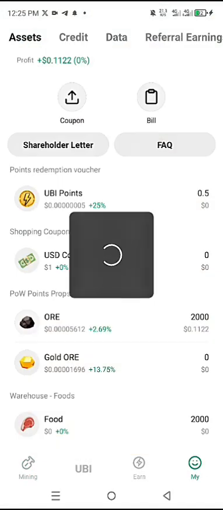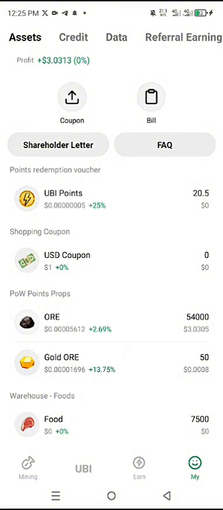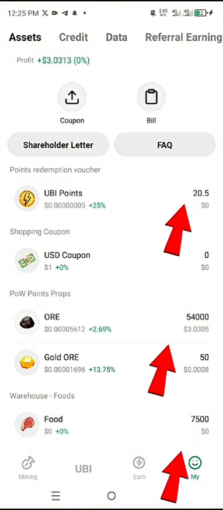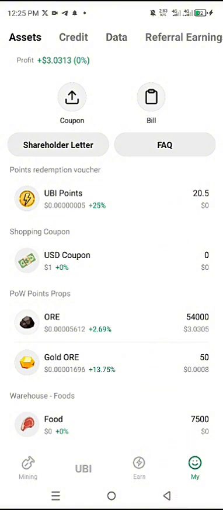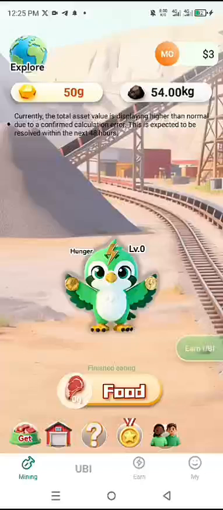If you click on mine, you can confirm that you have received an extra 20 UBI for using my referral code. Congratulations to you. And also you receive 54,000 ore and 50 gold ore. So all because you used an influencer referral code.